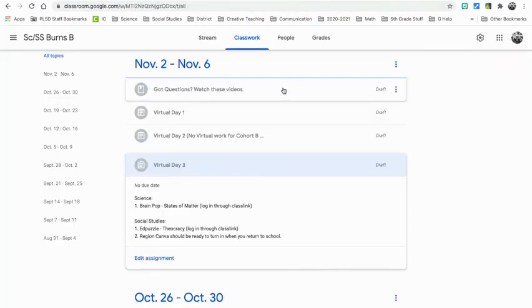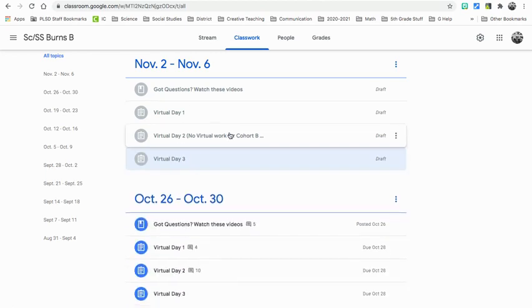Alrighty, let's go back here. Then you have an Edpuzzle on theocracy. These are all introductions to monarchy and theocracy. We will be doing more in class with them. And again, your region Canva needs to be completed. So if you are ahead on your region Canva, all you have to do are your Edpuzzles.